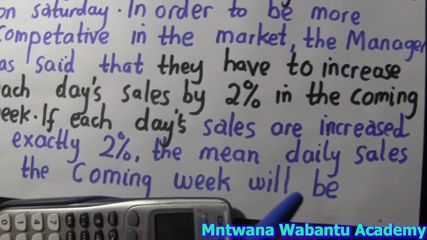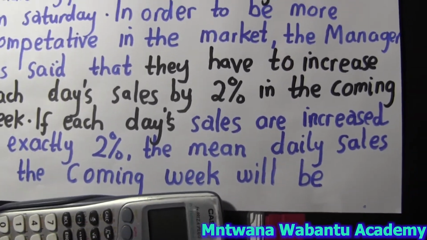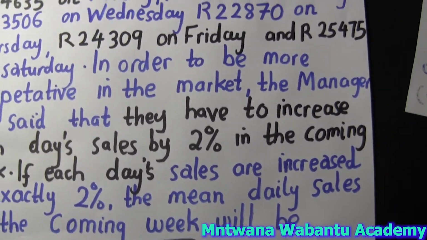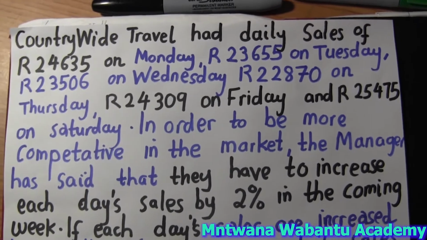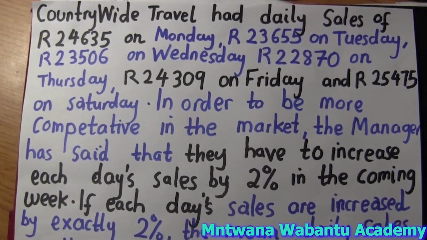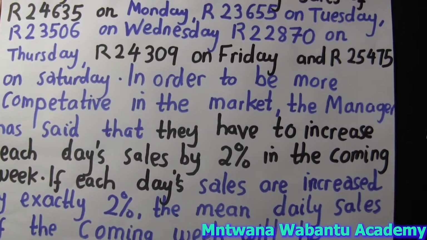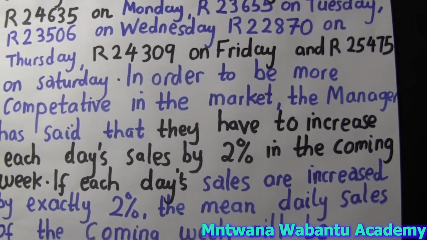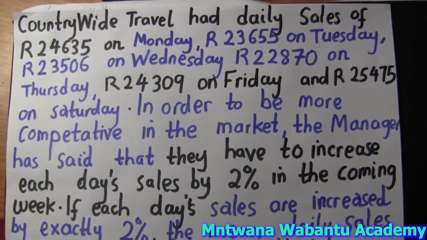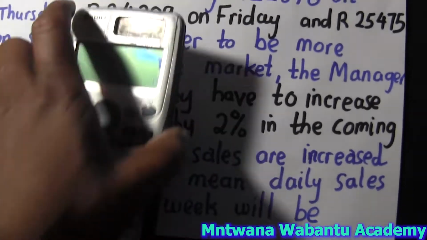So they say the mean of daily sales in the coming week is going to be... So we want to get the mean of all this data. Since everything is going to increase by the same rate, let me find the mean first, and then for the final answer I'm going to find the 2% increase of the mean. Okay, now let me show you the calculator.